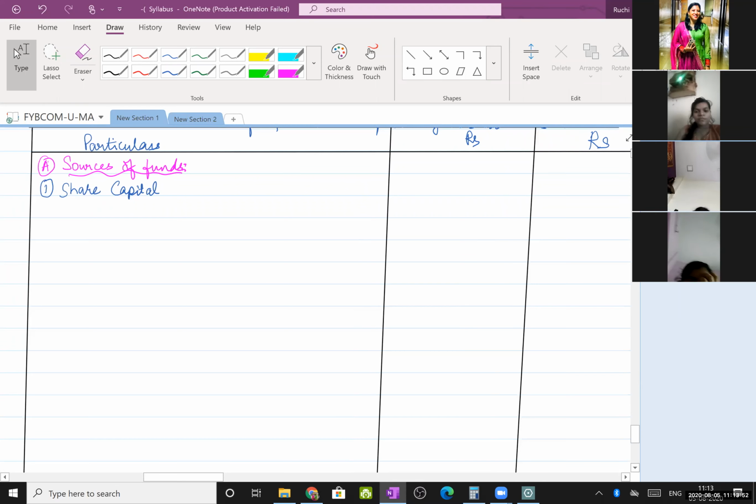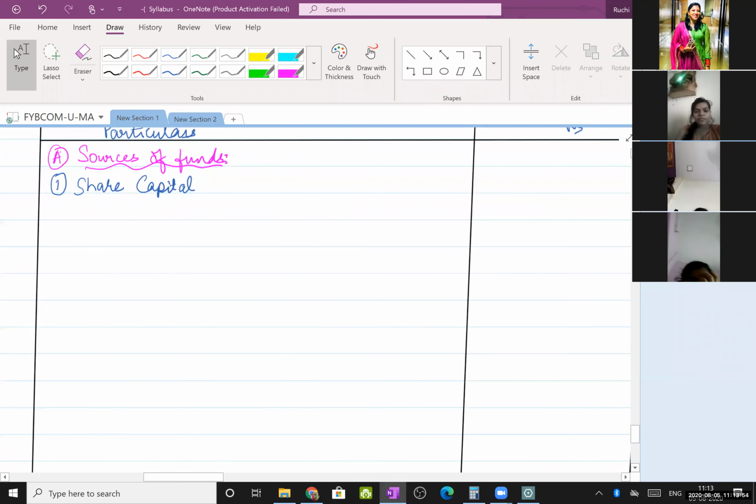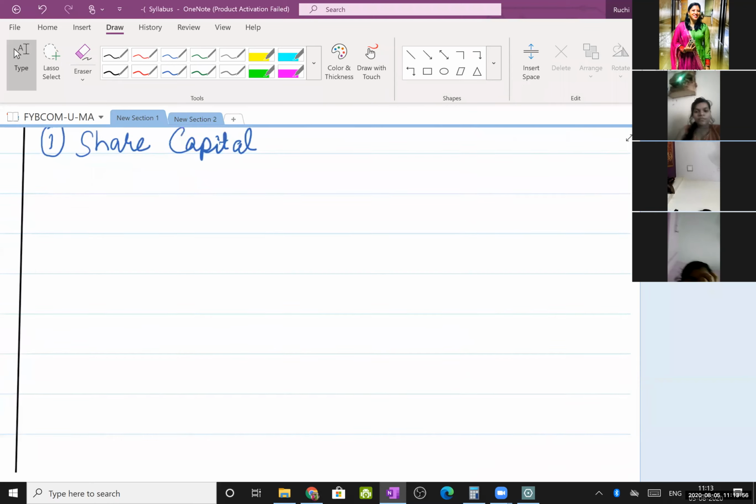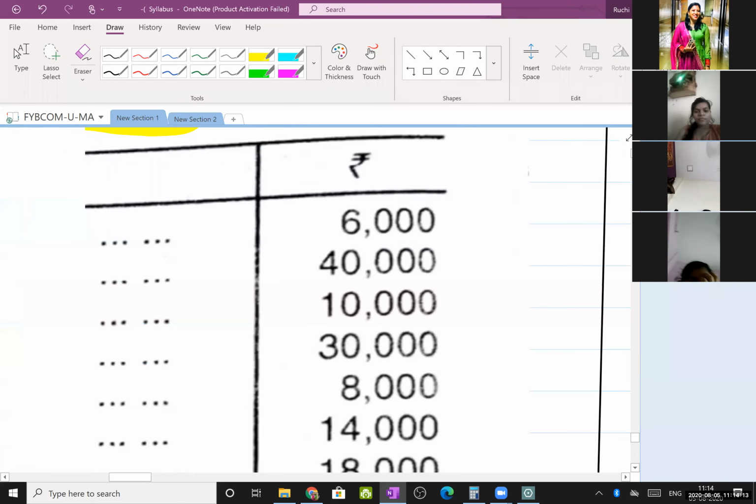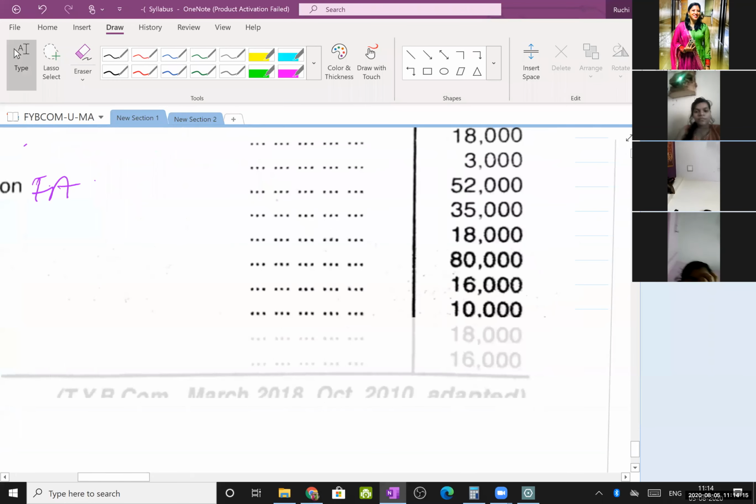First, share capital. In absence of information, take equity, assume equity share capital. Let us see what is the amount.